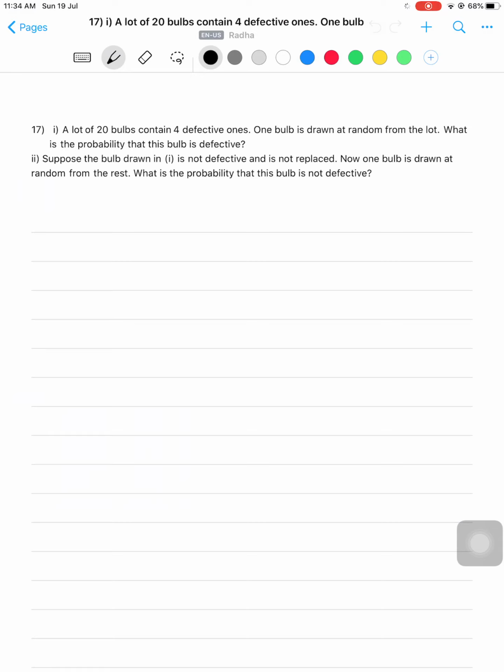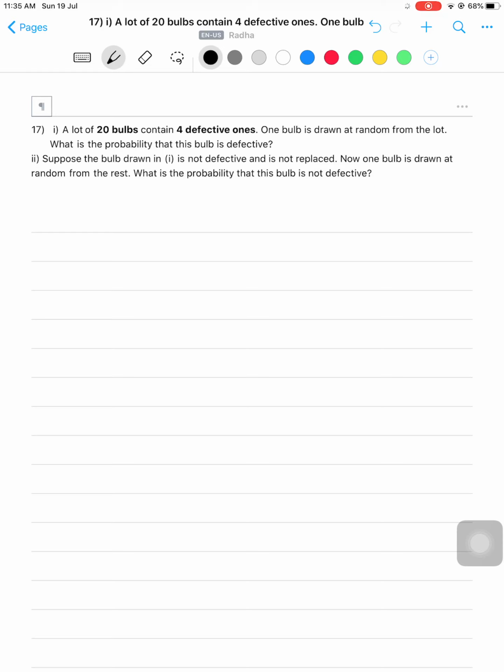The next question, number 17. A lot of 20 bulbs contain 4 defective ones. One bulb is drawn at random from the lot. What is the probability that this bulb is defective? And the second question is, suppose the bulb drawn in first one is not defective and is not replaced. Now one bulb is drawn at random from the rest. What is the probability that this bulb is not defective?